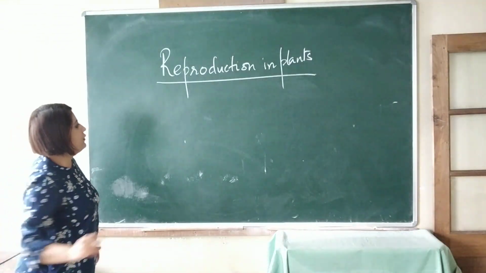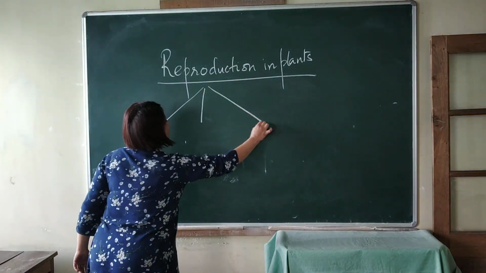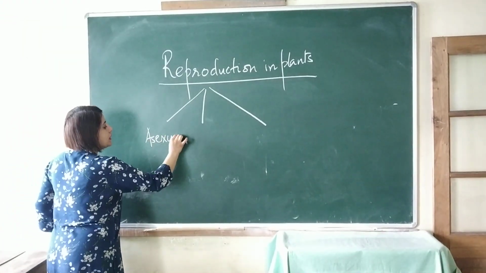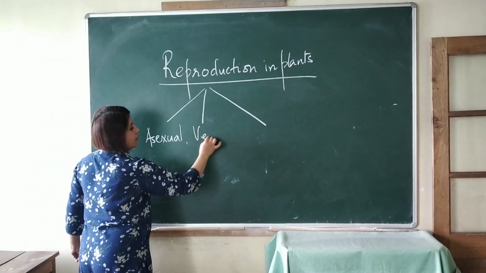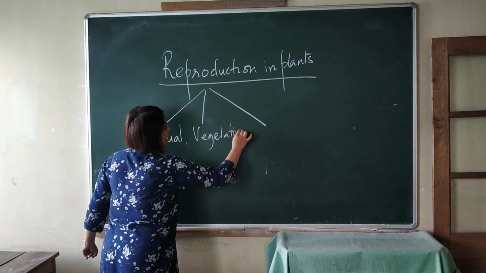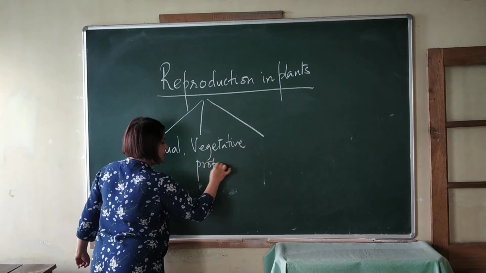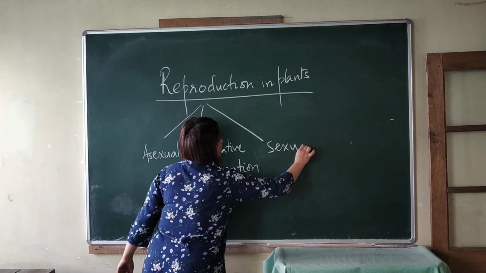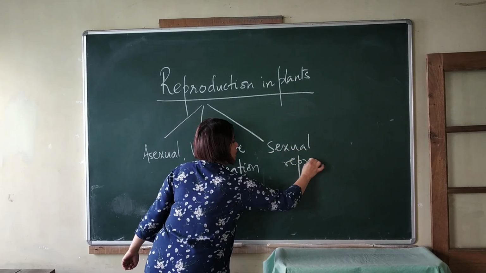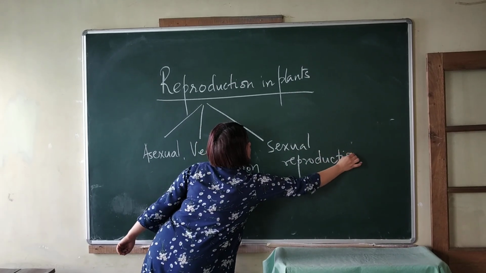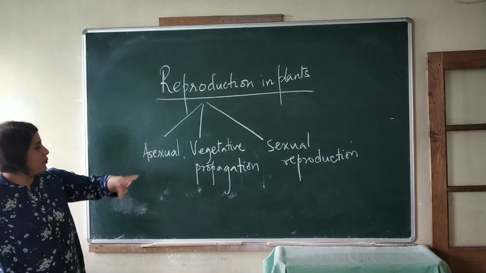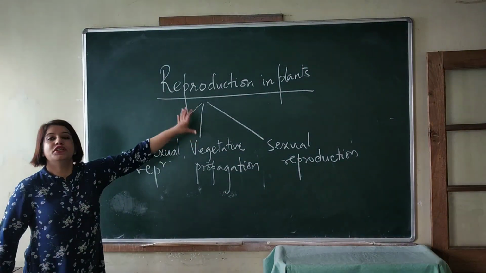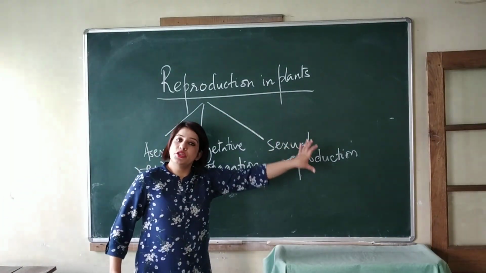In plants, we see three types of reproduction: asexual reproduction, vegetative propagation, and sexual reproduction. So in plants, we see three types of reproduction: asexual reproduction, vegetative propagation, and sexual reproduction.